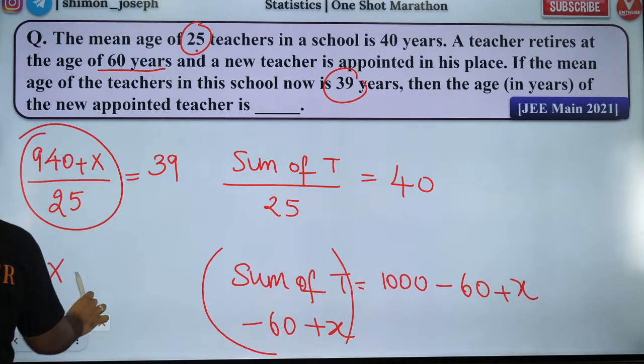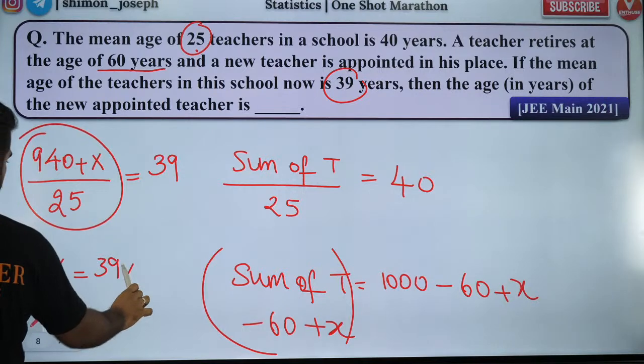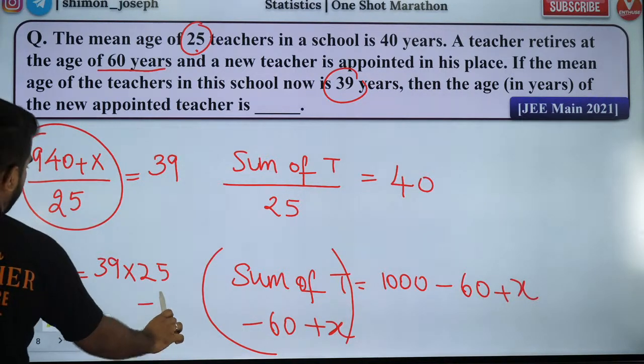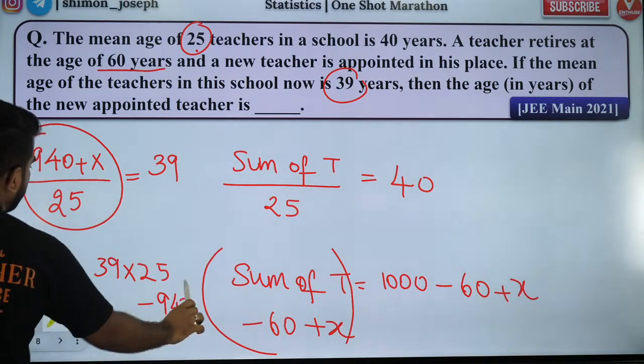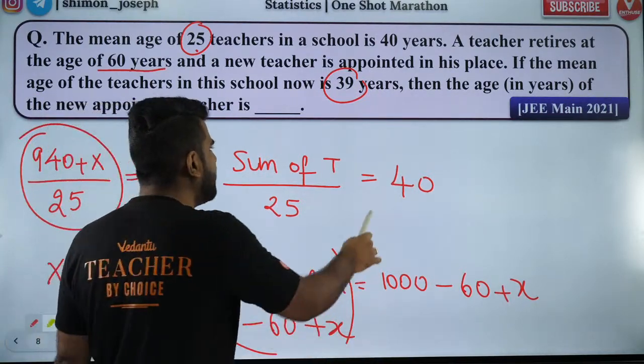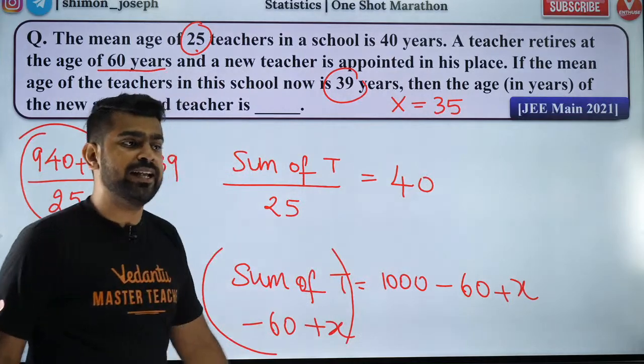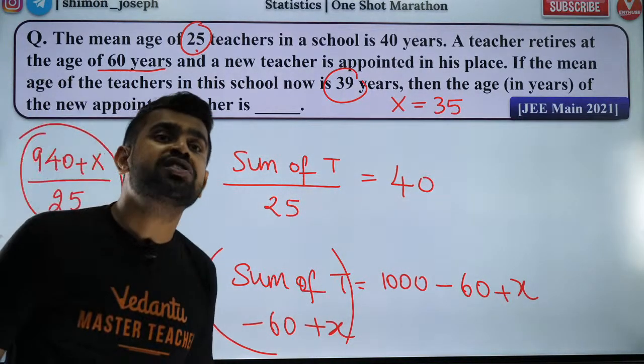So what is x? x will be 39 into 25 minus 940. So this will be 975. So 975 minus 940 will be 35. So the age of the new teacher is 35. So that means a very young teacher has joined in place of the teacher who is retiring.